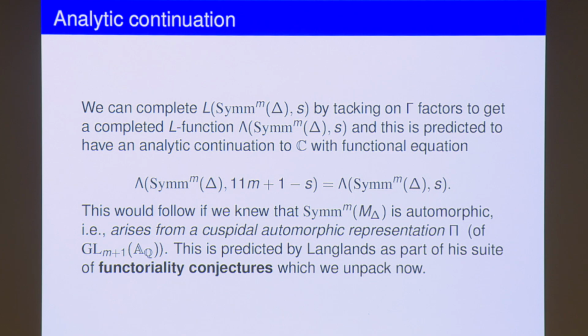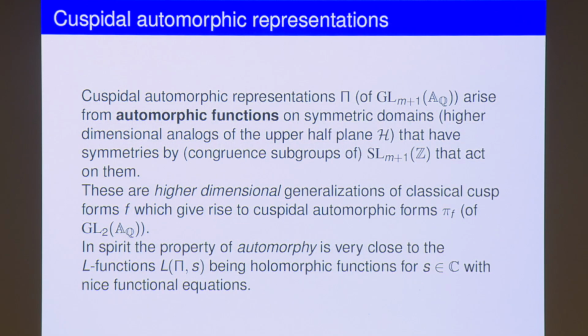Now this was predicted to happen, perhaps, I don't know, but it's certainly predicted by Langlands as part of a suite of functoriality conjectures, which I want to tell you something about. I'm watching the time. I don't know exactly when I started, but okay. All right. So these functoriality conjectures are like a machine which starts from a modular form and constructs more modular forms, right?